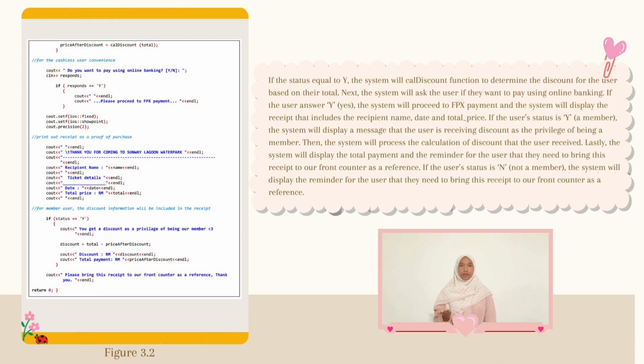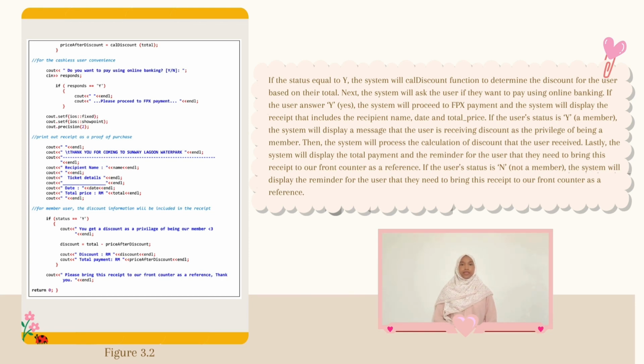which is a member, the system will call discount function to determine the discount for the user based on their total. Next, the system will ask whether the user wanted to pay with online banking. If the user answer is Y, the system will proceed to FPX payment, and the system will display the receipt that includes the recipient name, date, and total price.